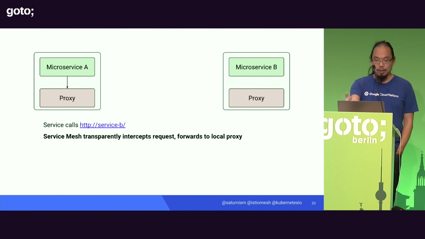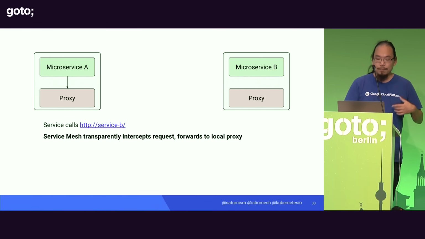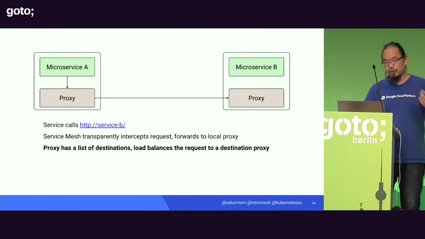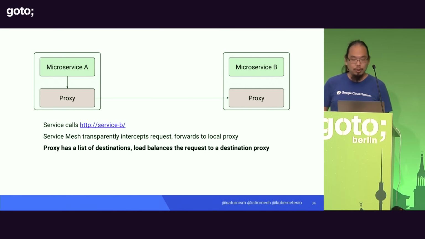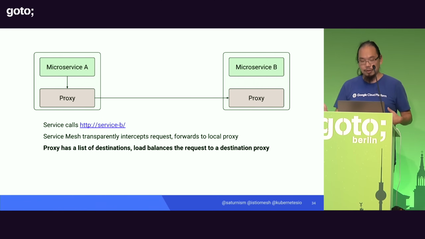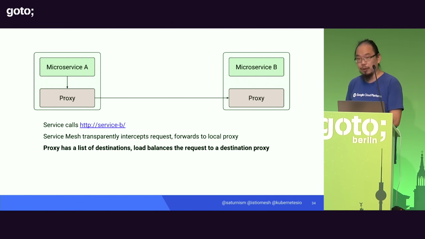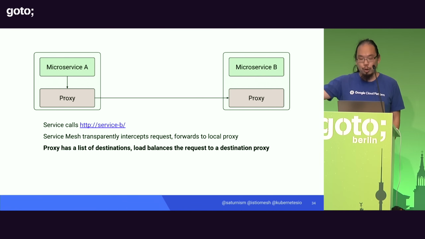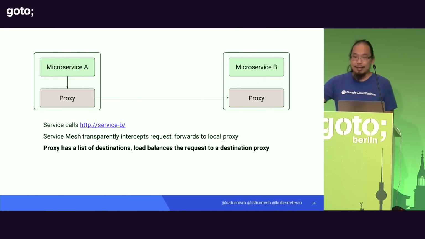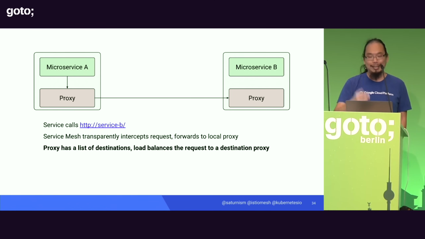And so naturally, the connection to service B will be intercepted by the proxy, and the proxy will examine this payload, and then it's going to say, oh, for this request, you want to talk to service B. The proxy understands where all the backends are, and will then make the decision on how to load balance based on your configuration, pick one of the backends, and route the traffic to that backend.